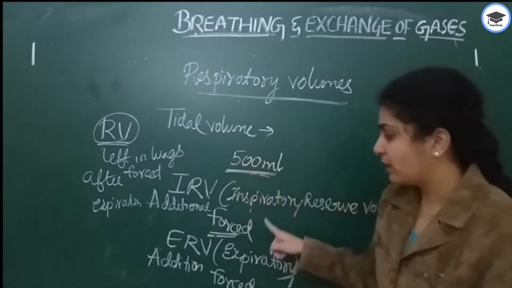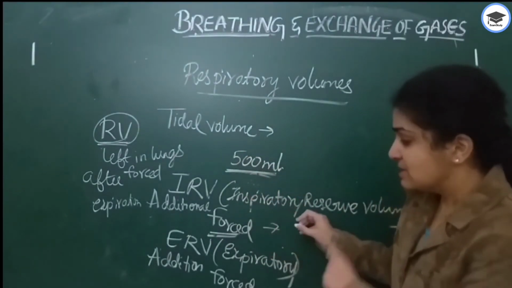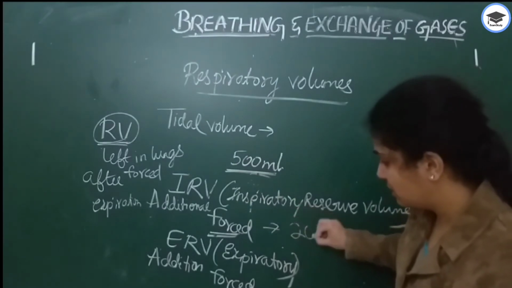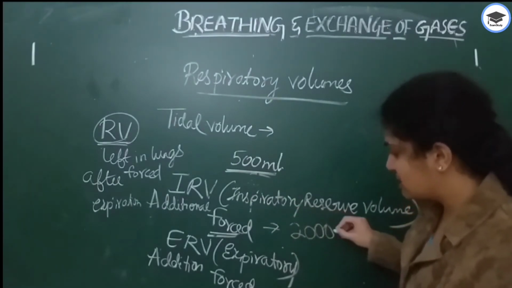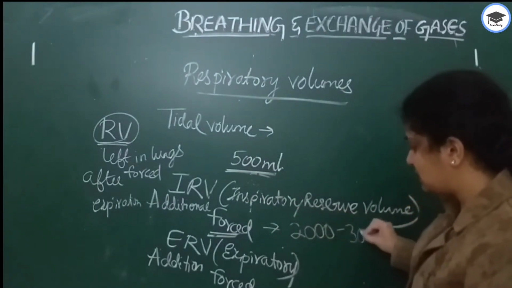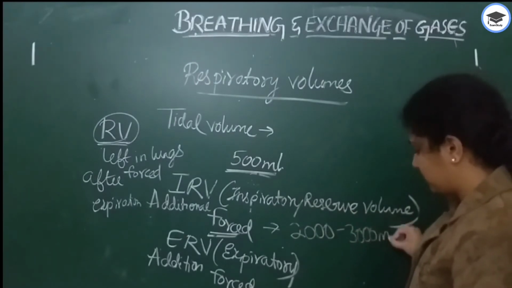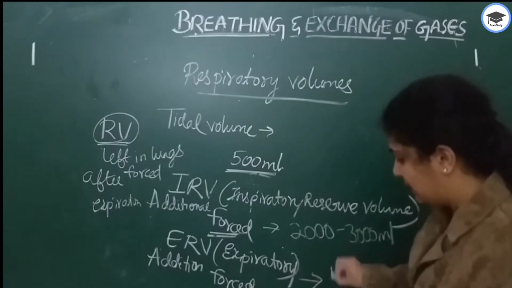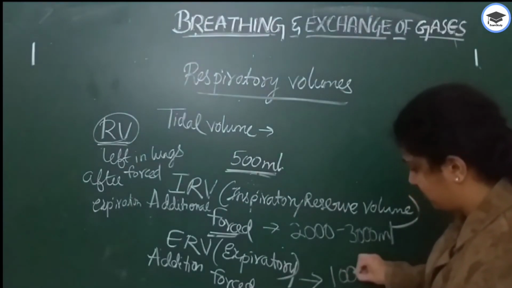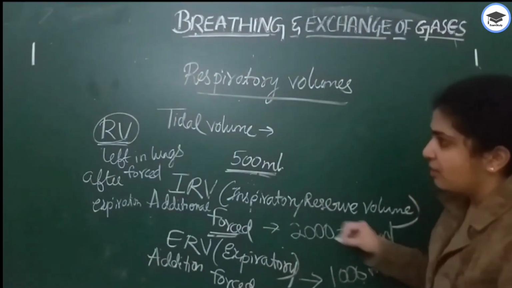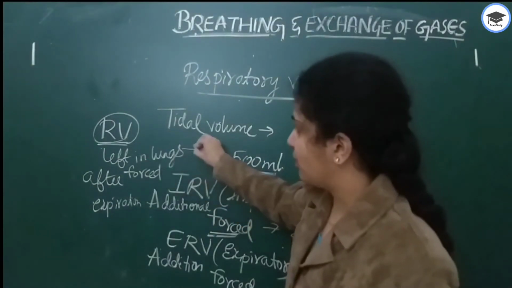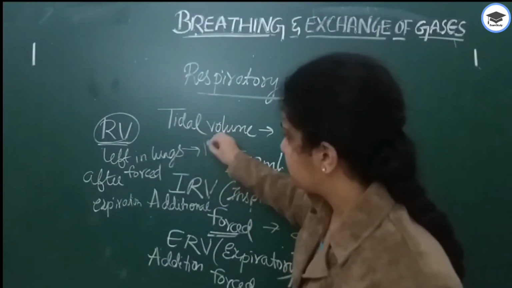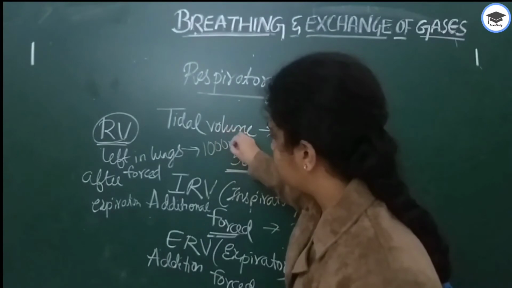So for tidal volume it is about 500 ml. What about inspiratory reserve volume? This is an important NEET question, numericals you should remember: it is about 2000 to 3000 ml. Whereas for expiratory reserve volume, it is about 1000 ml, and for residual volume, it is 1000 ml.